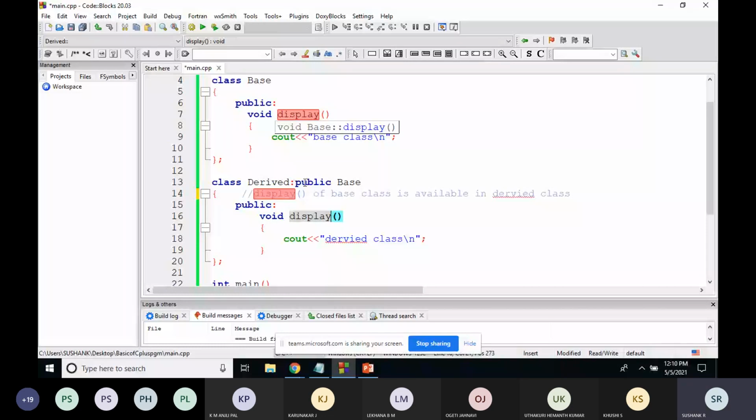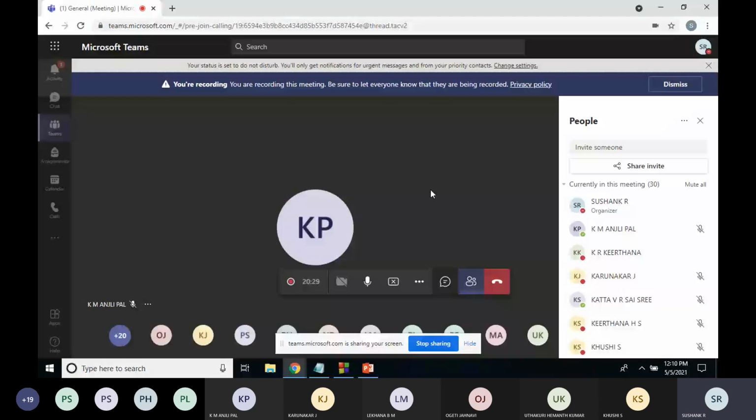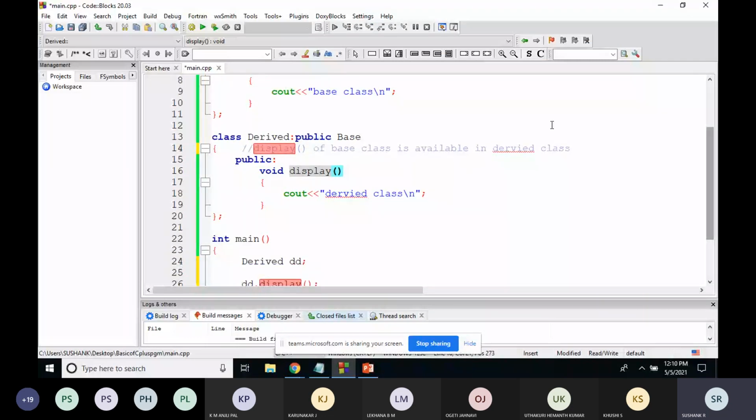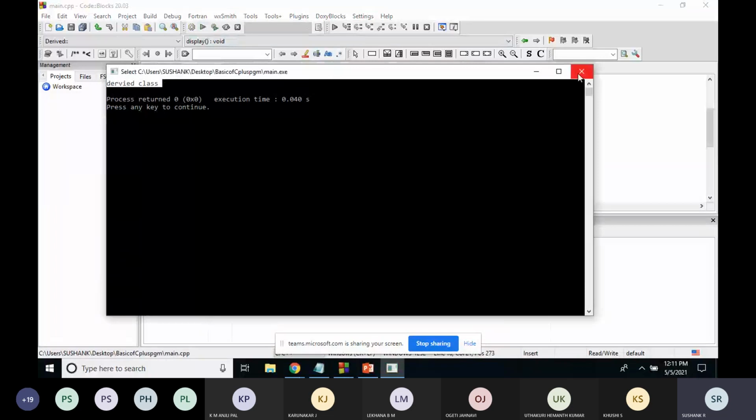Anyone from the class? Base class, Kirtana. Okay, Kirtana. See, if I execute like this, I'll run this. I'll just show. One second. There is no error. If I run this, the derived class function will be executed. Why?